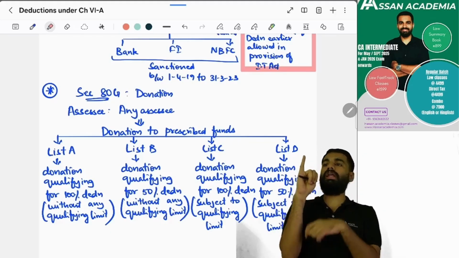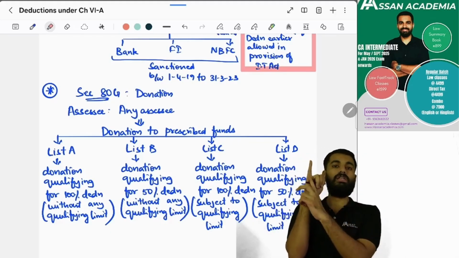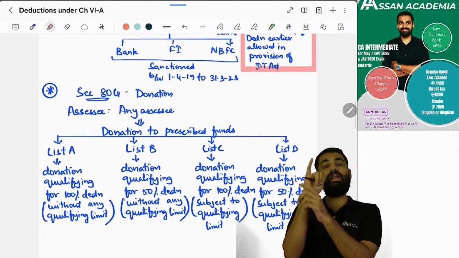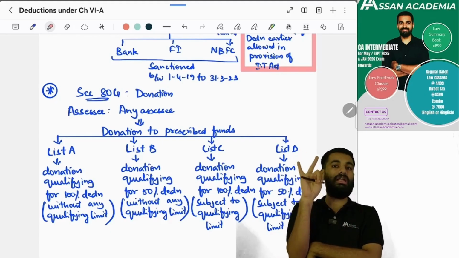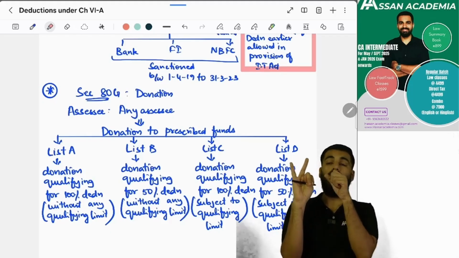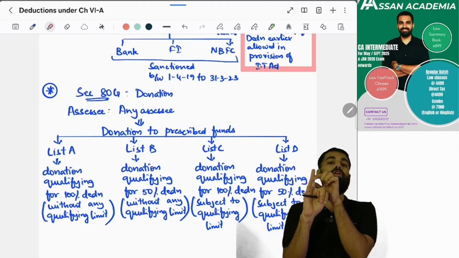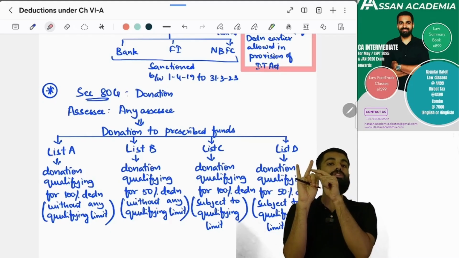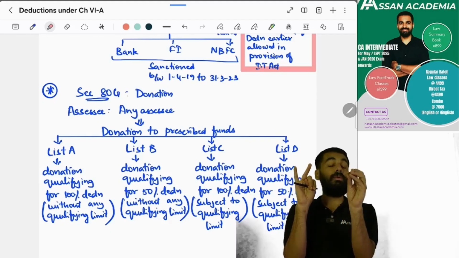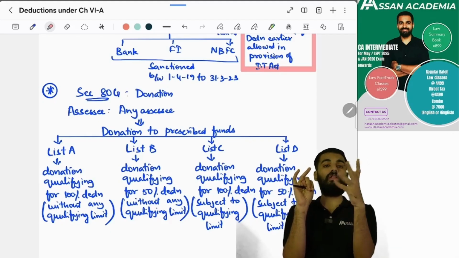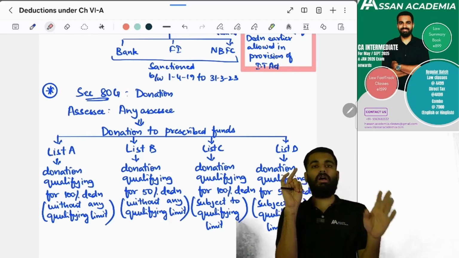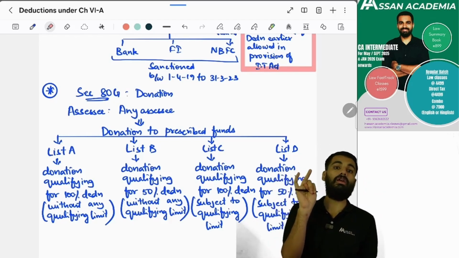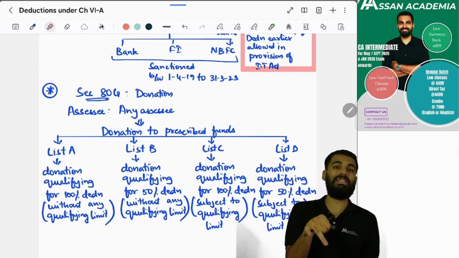List A is a set of donations, and however much you contribute to these donations, 100% is allowed as a deduction. List B, for example the Prime Minister Drought Relief Fund: however much you donate to this fund, only 50% is taken as a deduction under section 80G.